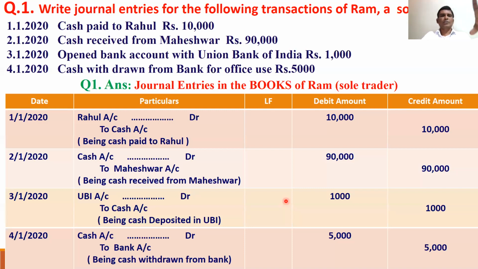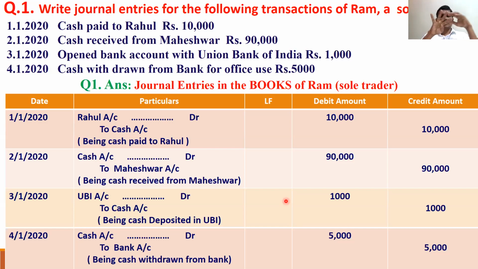Just see the first example. Question 1 I have taken. Questions may be very big, but for the sake of understanding, I'm giving only 4 transactions with reference to the personal accounts and the real accounts. Write journal entries for the following transactions of Ram, who is a sole trader. On 1st January, cash paid to Rahul 10,000. On 2nd January, cash received from Mahesh 90,000. On 3rd January, opened bank account with Union Bank of India 1,000. And on 4th January, cash withdrawn from bank for office use 5. These are the 4 transactions.